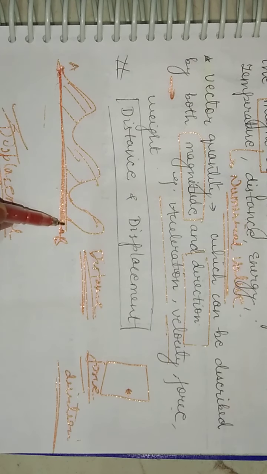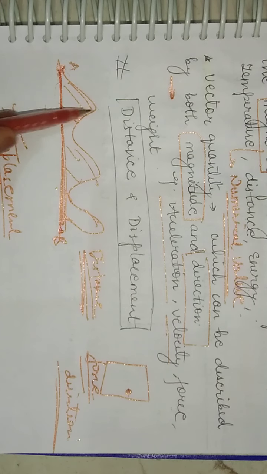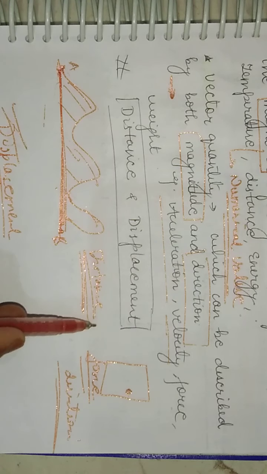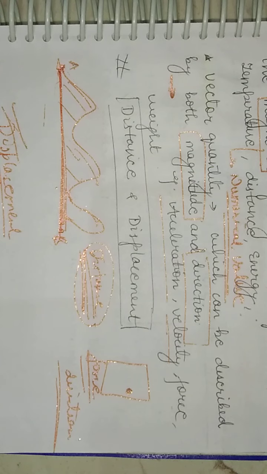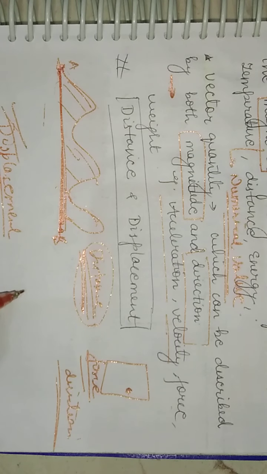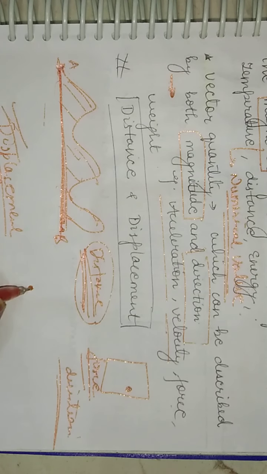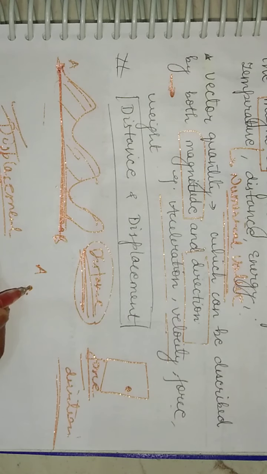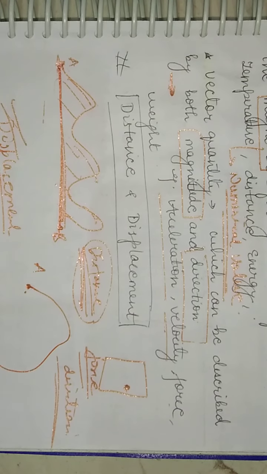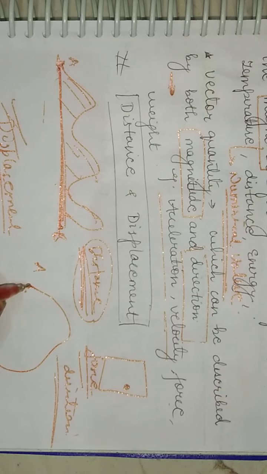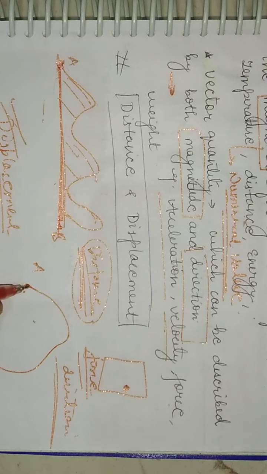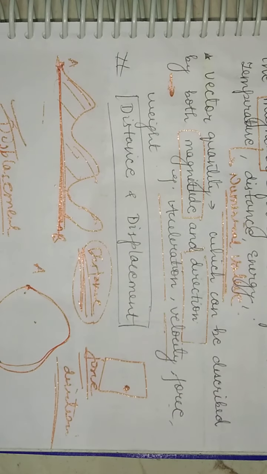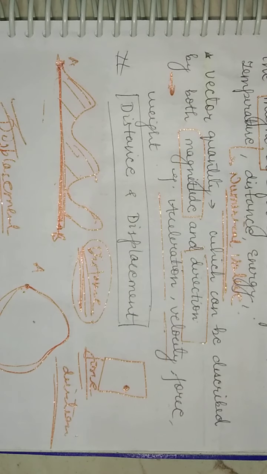This one is the shortest, you can see here, and the complete path traveled indicates the distance. Now student, if I ask you one question here, can displacement be zero? Of course it can. If a body starts moving from this point, consider this as a point, and comes back again to the same point, the body doesn't show any displacement.